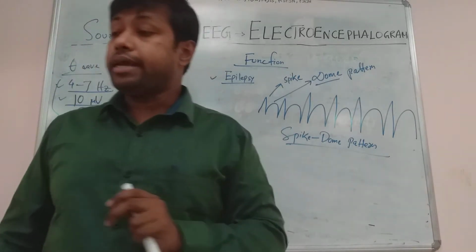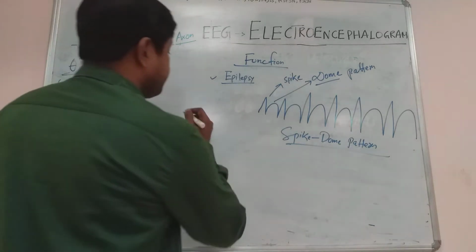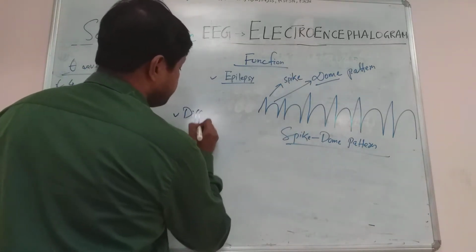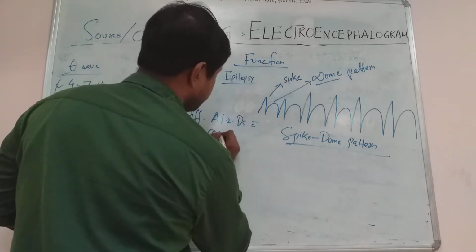Can you understand? The next important function of EEG waves is in differentiation of Alzheimer's disease from a confusion state, in differentiating Alzheimer's disease with confusion.